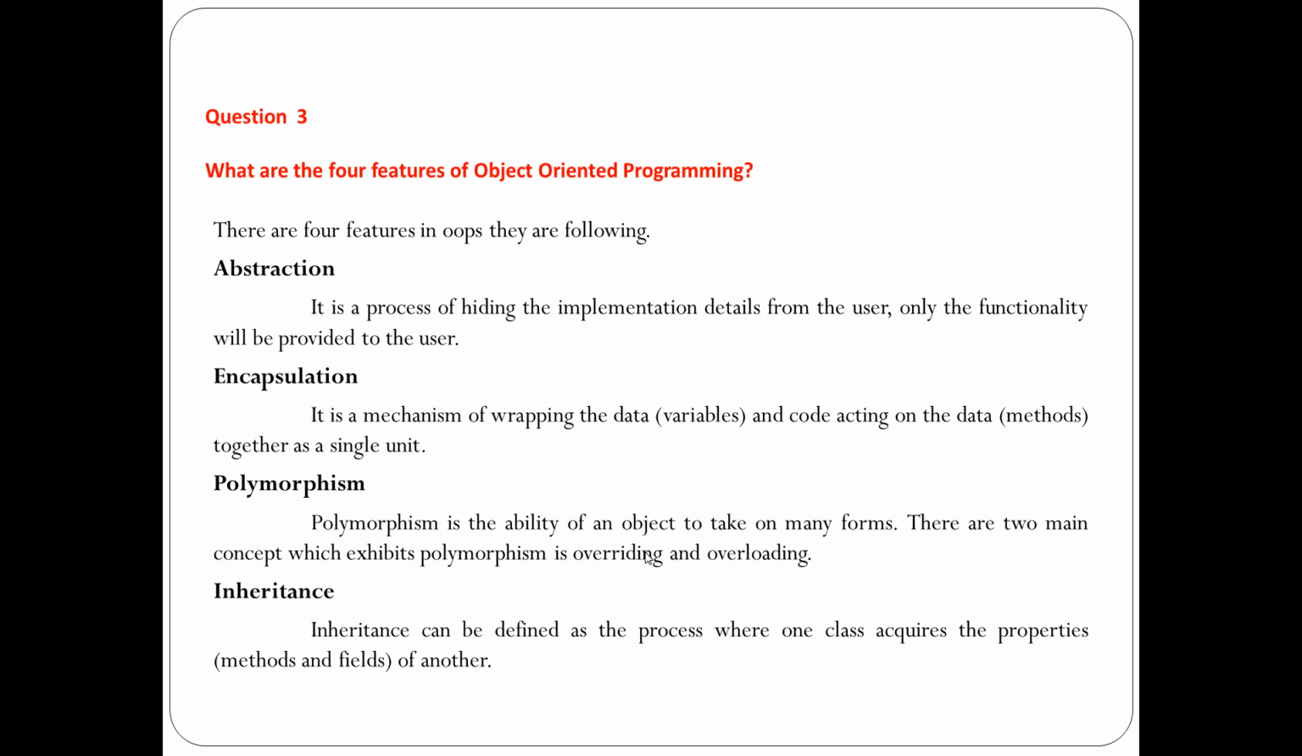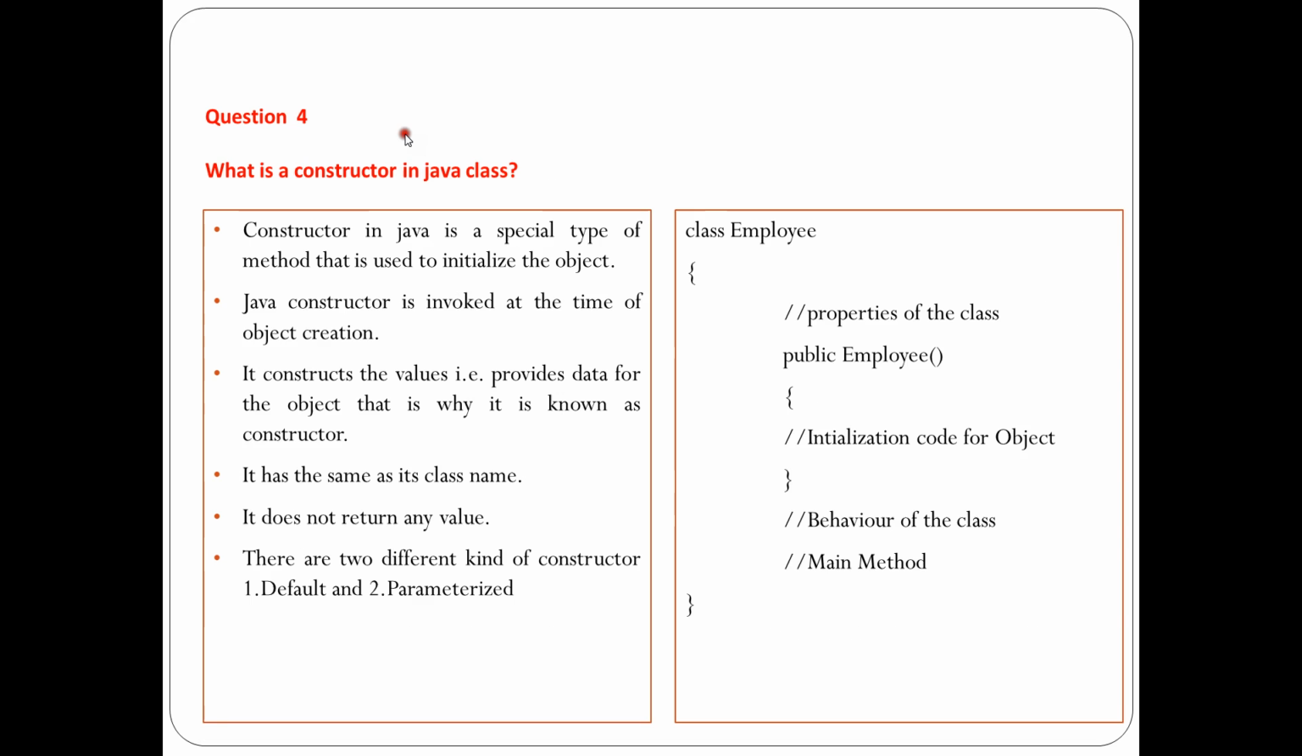Inheritance, in other words, can be defined as the process where one class acquires the properties and behaviors of another class to create a new class. So that is called inheritance. So these are the four features defined by object oriented programming.